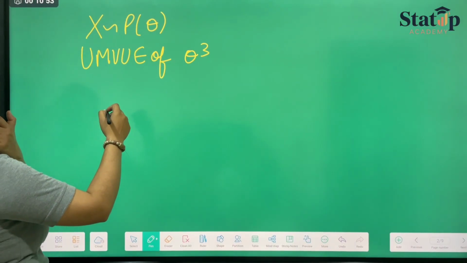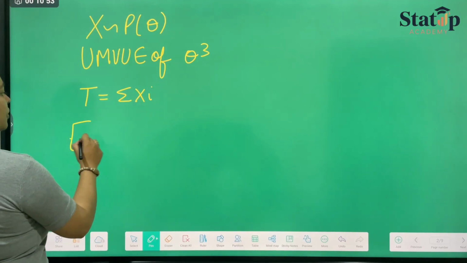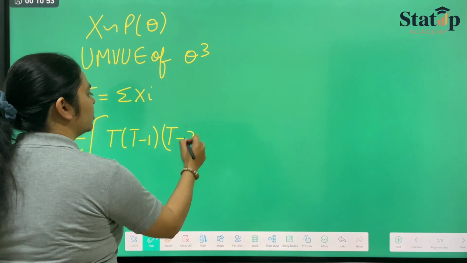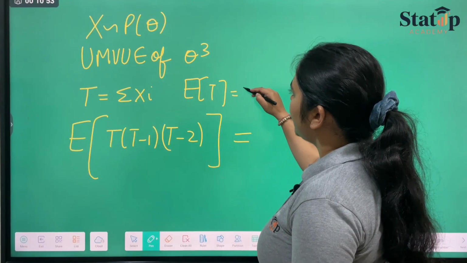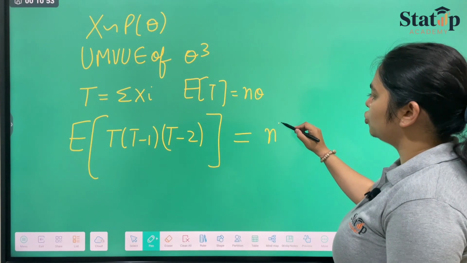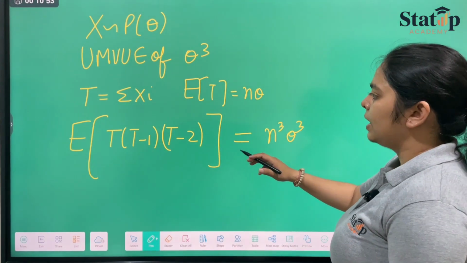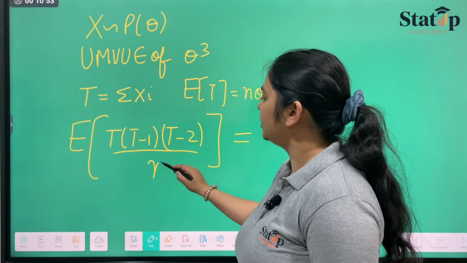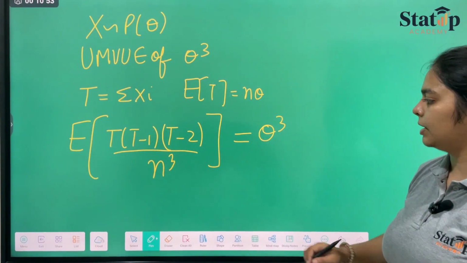Simply, we can say t is equal to summation xi, then the expectation of t into t minus 1 into t minus 2 will be equal to n cube theta cube, from the property of our paper 1 theorem. If we take n cube to the denominator, this forms the uniformly minimum variance unbiased estimator of theta cube.